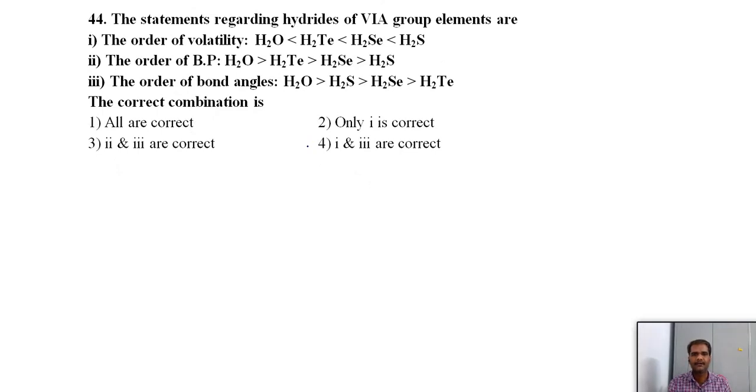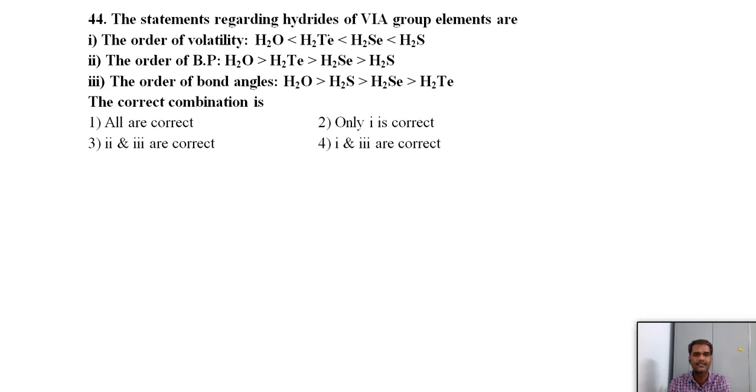The statement regarding hydrides of 16th group elements: order of volatility, top to bottom volatility increases. Water is an exception, due to hydrogen bonding it is less volatile. Anyhow, top to bottom volatility decreases due to increasing van der Waals forces.